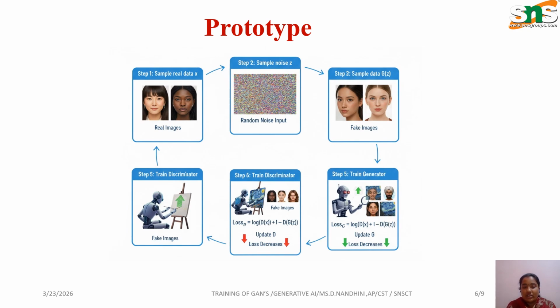Next is training the generator. Generate fake data, pass it through the discriminator, and update the generator to fool the discriminator. This process is repeated iteratively, again and again. By training this process again and again, we get realistic images, and we can easily find the fake images.